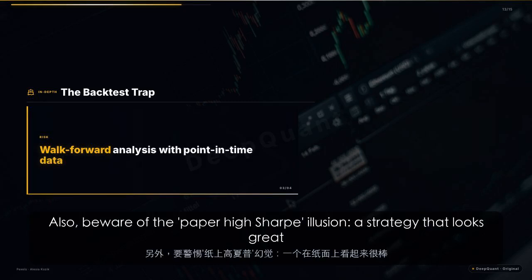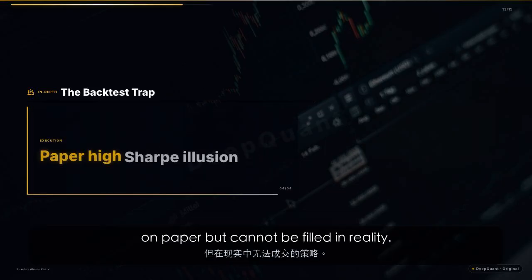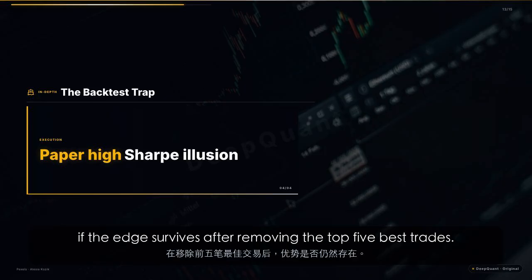Also, beware of the paper high Sharpe illusion, a strategy that looks great on paper but cannot be filled in reality. Always stress test your results with conservative cost assumptions and check if the edge survives after removing the top 5 best trades.